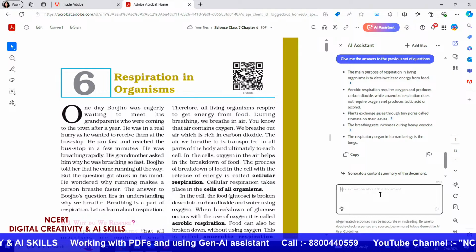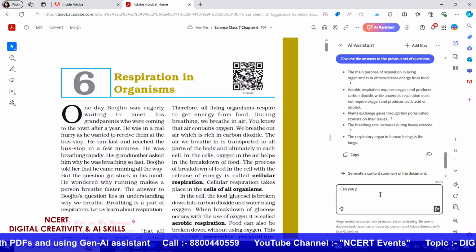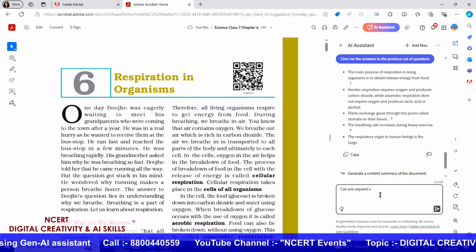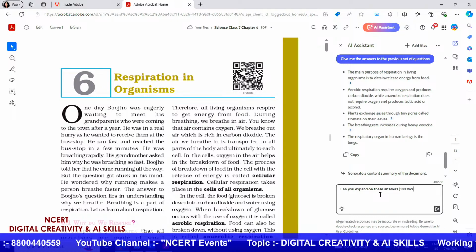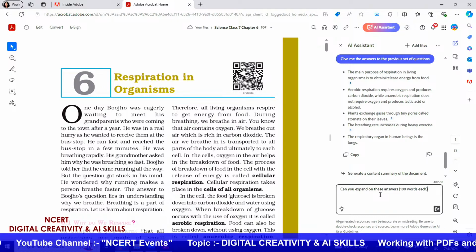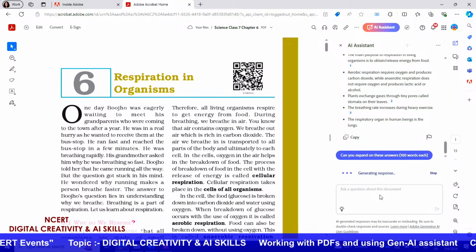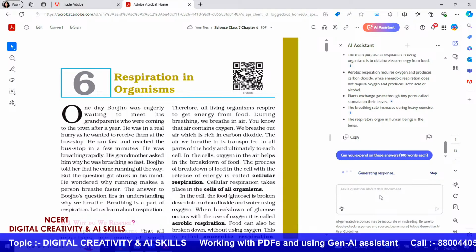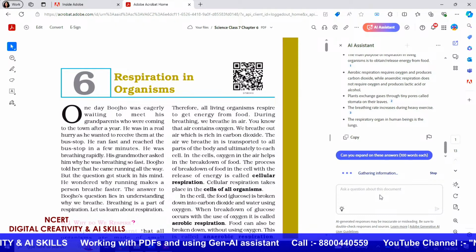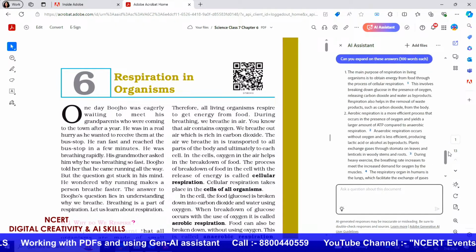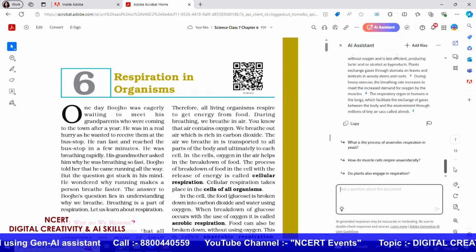So I can ask it, can you expand on these answers? And here you have it. These are slightly longer answers that it has shared with you.